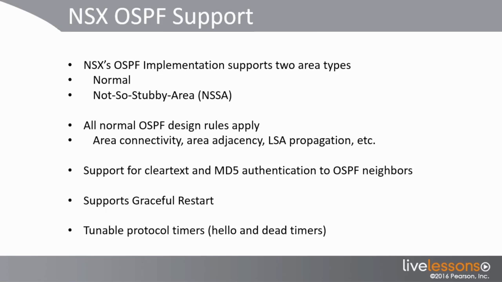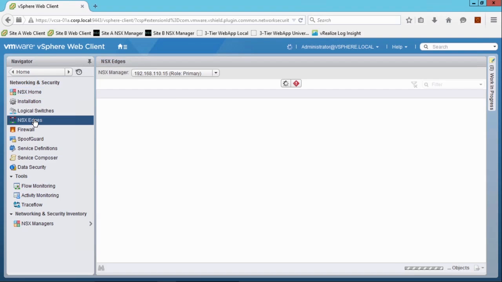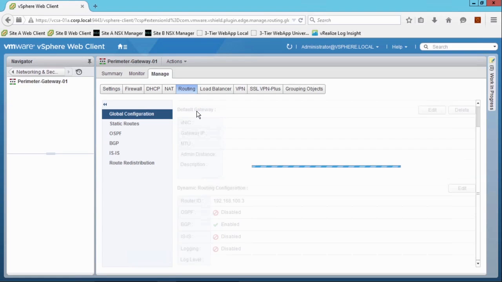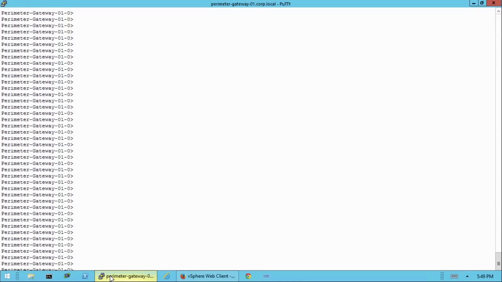So let's take a look at how we configure OSPF inside of the NSX graphical user interface. Here we are in the NSX graphical user interface, and we'll start off with our home page. To configure our OSPF routing environment, we're going to go down to our NSX Edge, and go back to Perimeter 1. That's who we've been working with so far in the routing exercises. We can see that in our global configuration, OSPF is disabled. The only routing protocol we have enabled today is the Border Gateway Protocol, and that's it. So let's take a look at the routing configuration on the Perimeter Gateway itself.